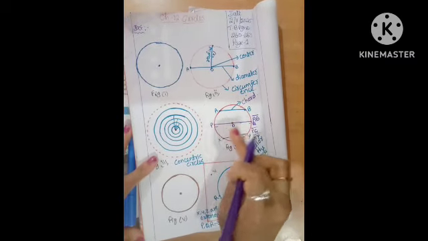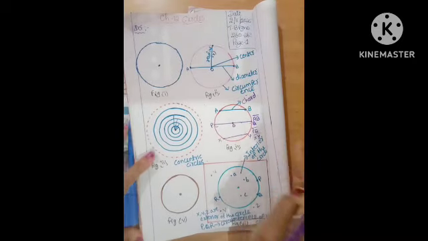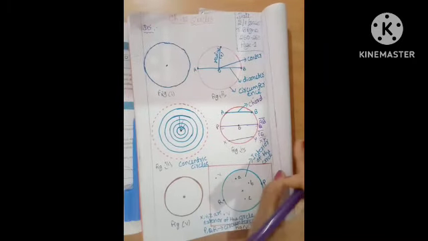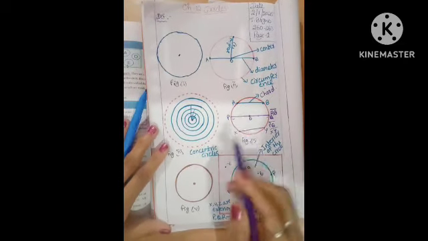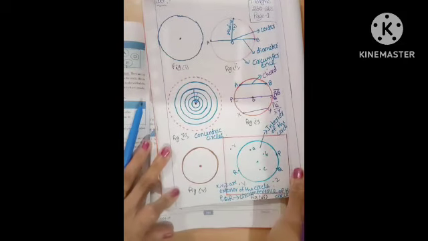Which one is the bigger? PQ is the bigger chord. Okay. Longest chord. It's over. And next, arc.